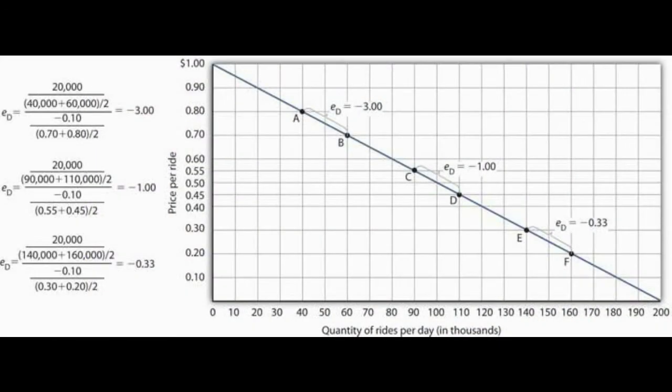A more accurate approach, called arc elasticity, uses averages. So a percentage change in rides from 60,000 to 40,000 hourly would actually be calculated using the average of 40,000 and 60,000 as the base denominator. So instead of calculating the percentage change as a result of 20,000 over 60,000, or 20,000 divided by 60,000, you would instead actually calculate 20,000 divided by 50,000.